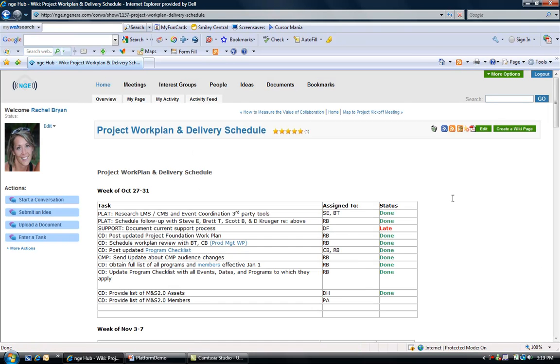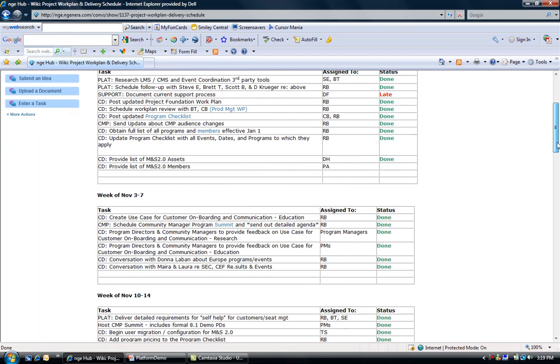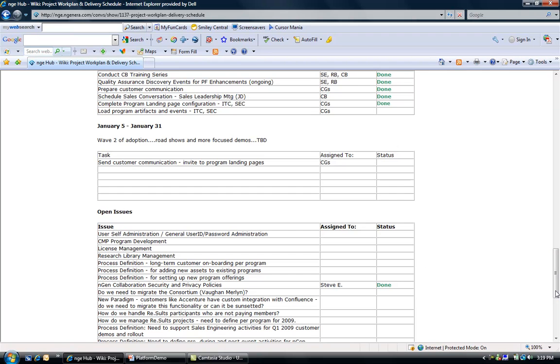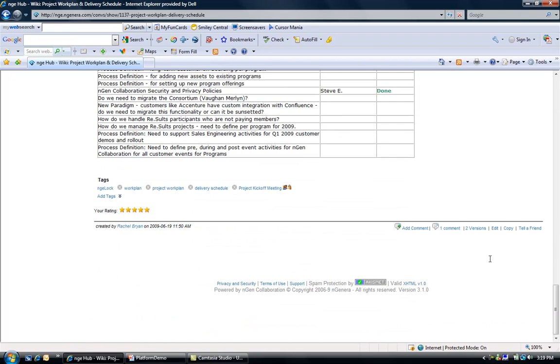So here's my work plan, and again, this is a wiki. I can go out and edit this, but first let me show you some features here down at the bottom. As I mentioned, this wiki, I can comment on this wiki, so I can either edit the wiki and perhaps add rows to these tables or update my status, but I can also just make a comment. So as you can see here, I have one comment that's been made.